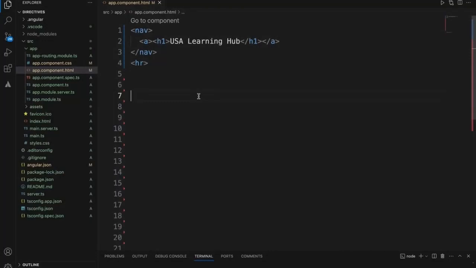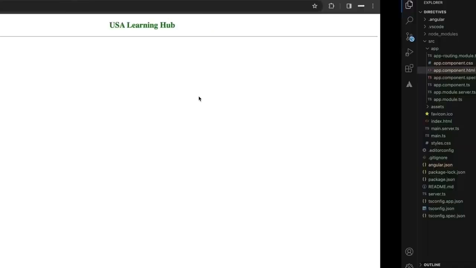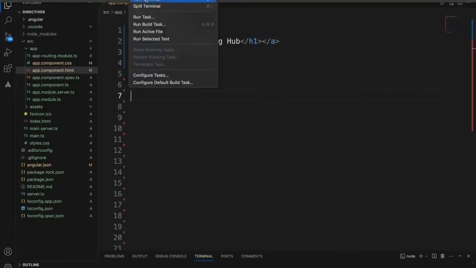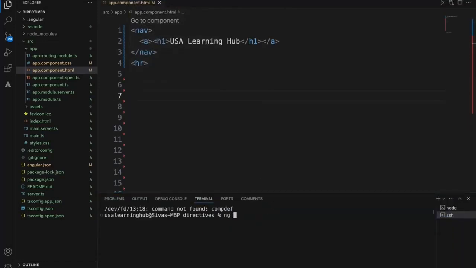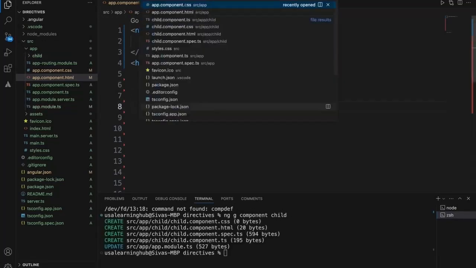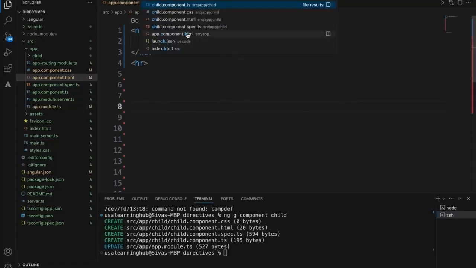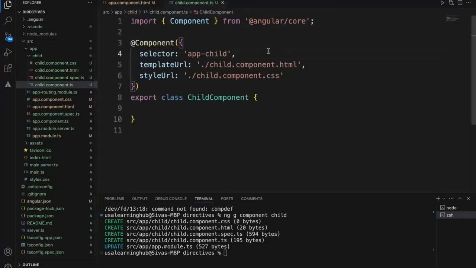So now let's understand the component level directive. Right now I just have a plain application. Other than the title, there is nothing. So to understand the component level directive, let's create a component, child. Within the component, let's see what we have. There is a selector and the template.